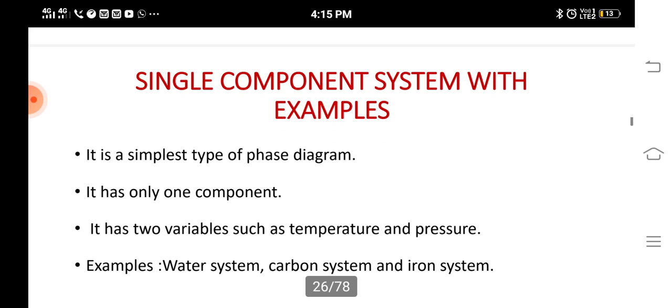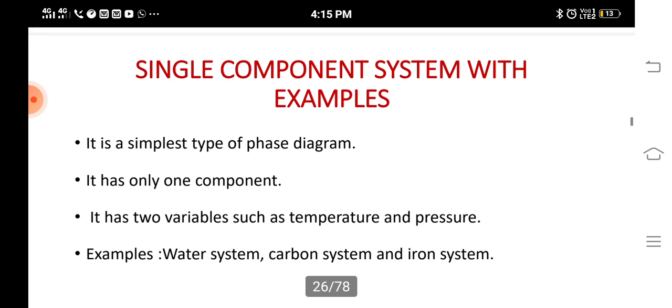We'll see one by one. What is a single component phase diagram? It is the simplest type of phase diagram. It has only one component, that is, it can be carbon or iron or H2O or the like. We can have different phase diagrams for each and every material. It has two variables, temperature and pressure. For example, water system, carbon system and iron system.